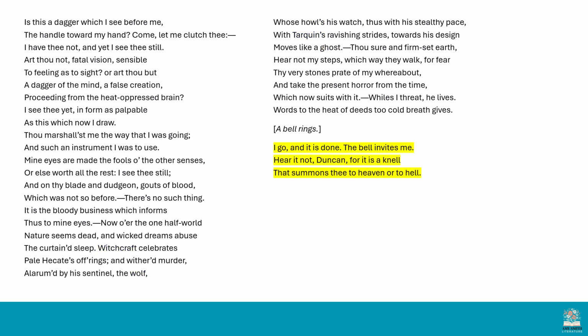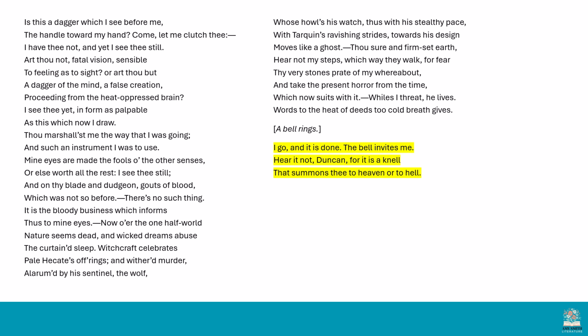As we move towards the end of the soliloquy then, we hear the bell that Lady Macbeth rings, the signal that guards are asleep, it's time for the murder. And Macbeth says, "I go when it is done. The bell invites me. Hear it not, Duncan, for it is a knell that summons thee to heaven or to hell." So the knell is a death bell, and this is signalling that Duncan is about to be killed.